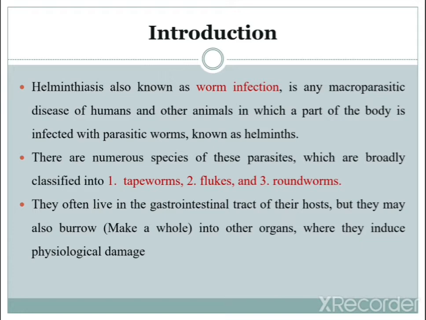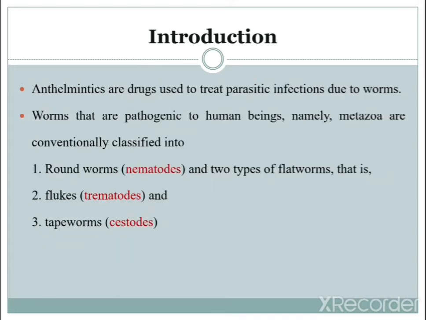They often live in the gastrointestinal tract of their host, but they may also burrow, meaning they basically make a hole. Initially they live in the gastrointestinal tract, and then they make a hole and penetrate into the specific organ, where they induce physiological damage. After penetration into other organs of the body, they induce the physiological damage.